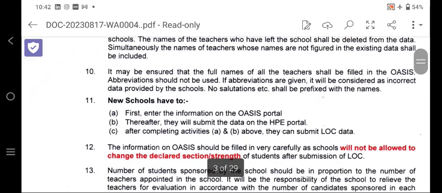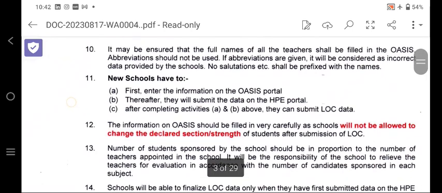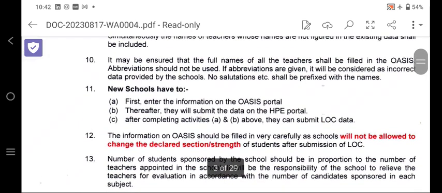It must be ensured that the full names of all the teachers are filled in Oasis. Abbreviations of names should not be used, and if abbreviations are given, it will be considered incorrect data. No salutation will be given.